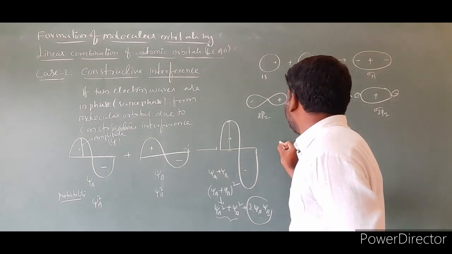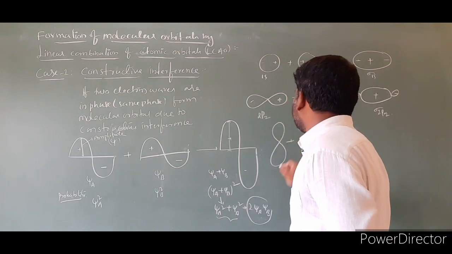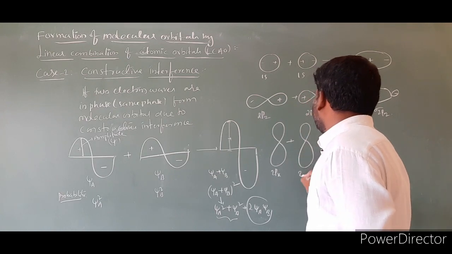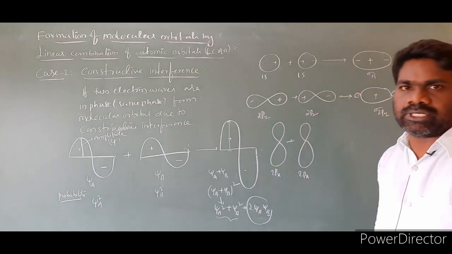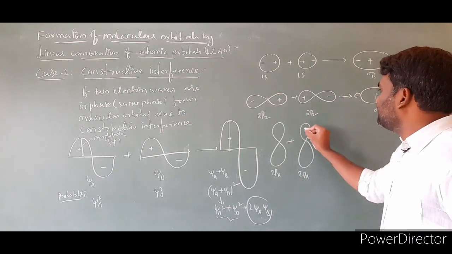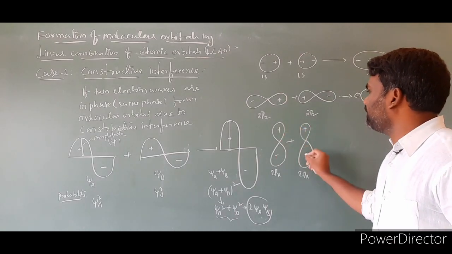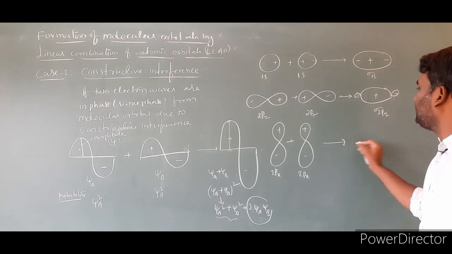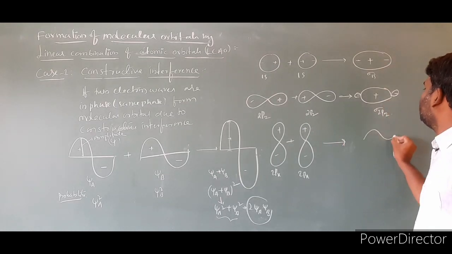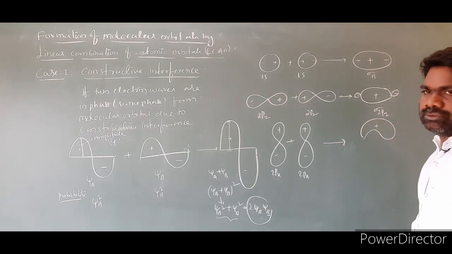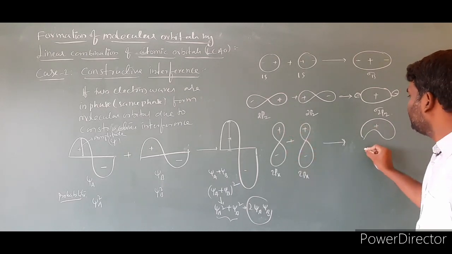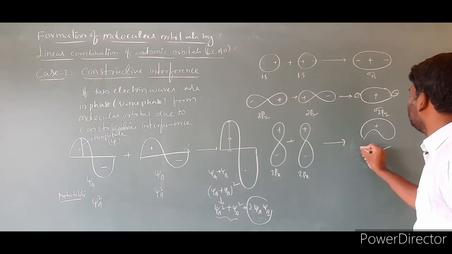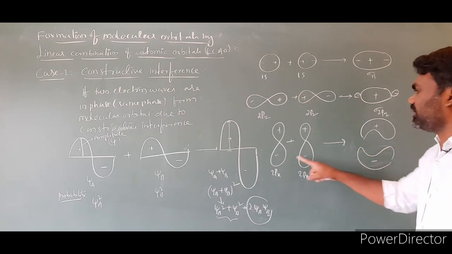I am taking a pi bond formation. Imagine a 2px orbital and another 2px orbital. This is positive, this is positive, negative, negative. The signs are the same. Then the resulting molecular orbital will be positive where these two combine, and below, where the two combine, it is negative.